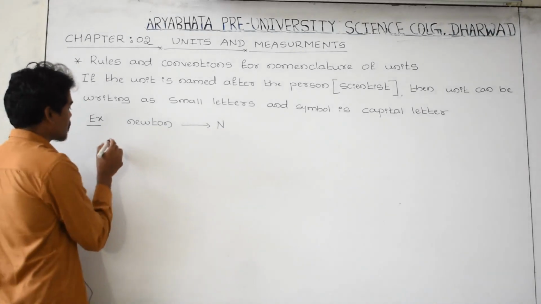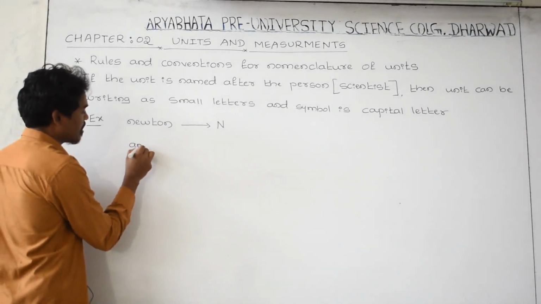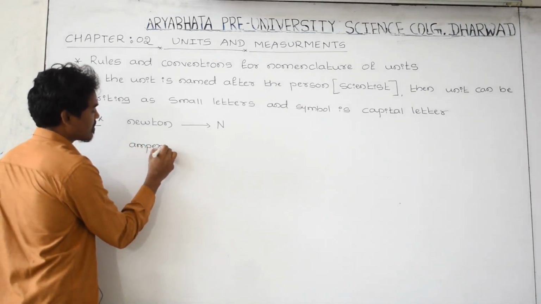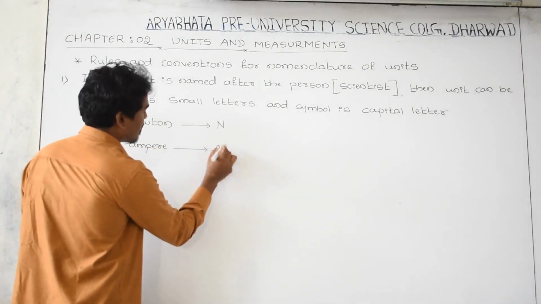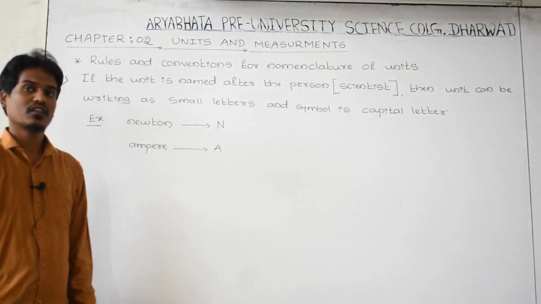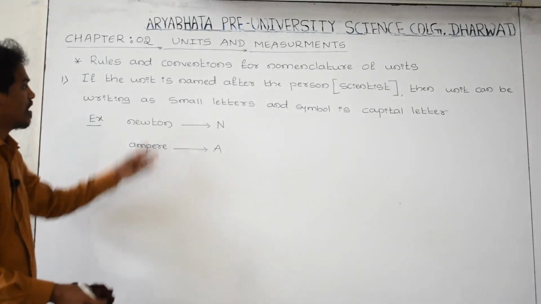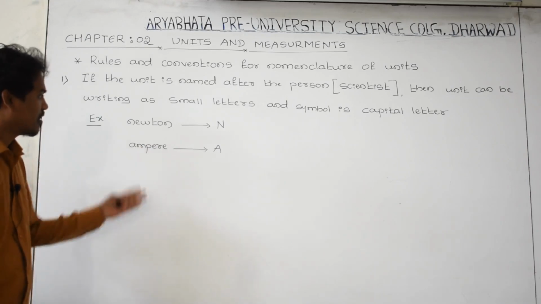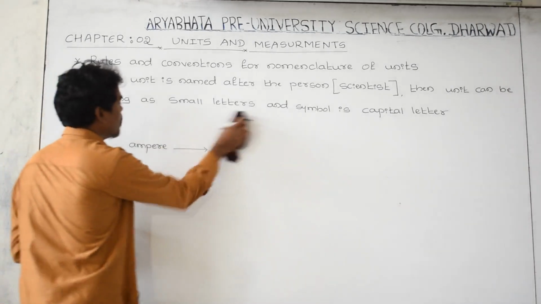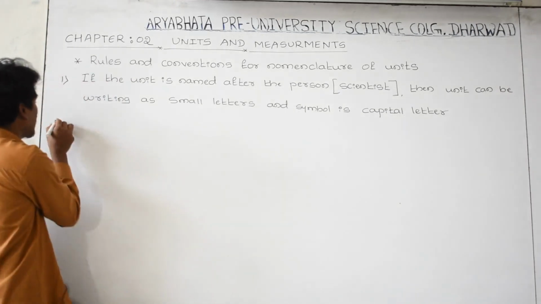Another one is ampere. This is the SI unit of current, but its symbol is written as a capital A. Just by seeing these two examples you are understanding, that is enough.